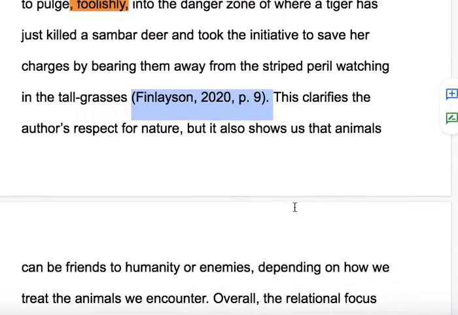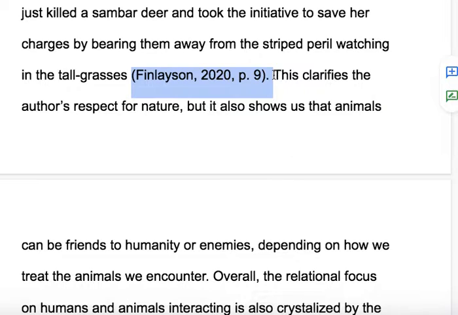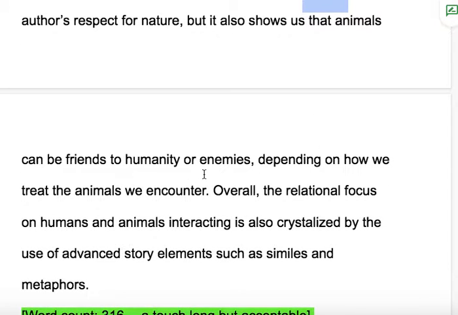Okay, so let's finish this off then. Here we're moving into our analysis sentence. So you'll notice the analysis is always going to be in the present tense, and that difference in the verb tenses between our paraphrases and our analysis is one of the ways the reader knows we've moved from the borrowed information into my original sentence, my original thoughts of analyzing those borrowed sections. Okay, so this clarifies the author's respect for nature, but it also shows us that animals can be friends to humanity or enemies, depending on how we treat the animals we encounter. So that's the analysis of this difference point between the character development.